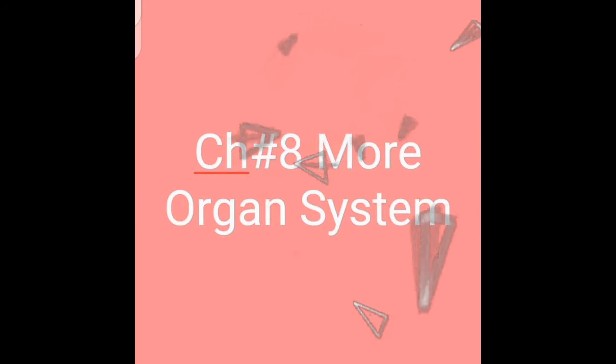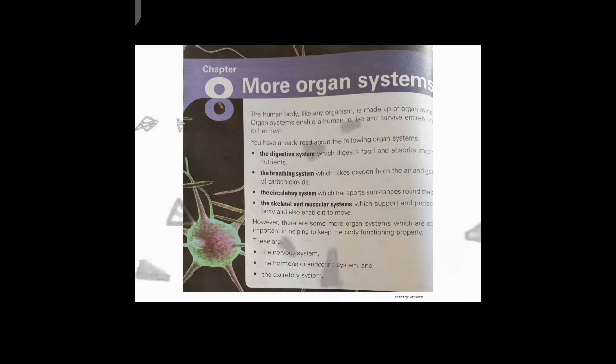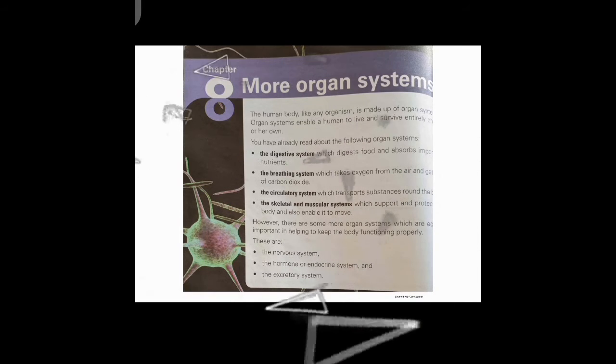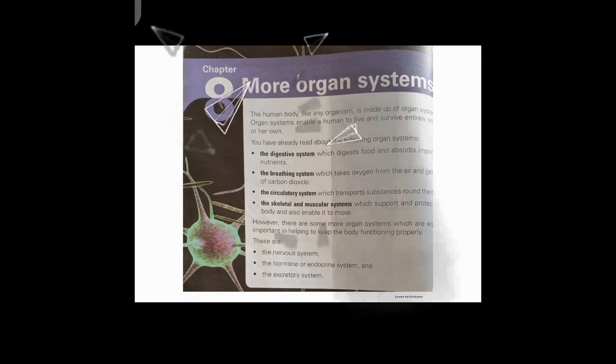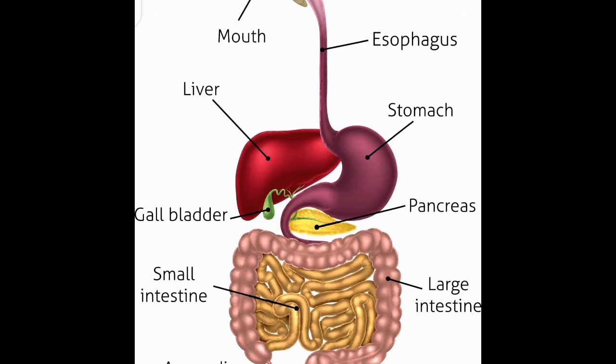That is a new chapter. That is chapter number 8: More organ systems. You have already studied some organ systems of our body: the digestive system, breathing system, circulatory system, and skeletal and muscular system. I will explain a little bit about those systems.